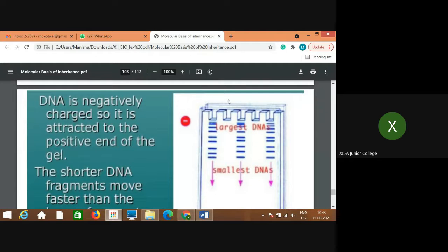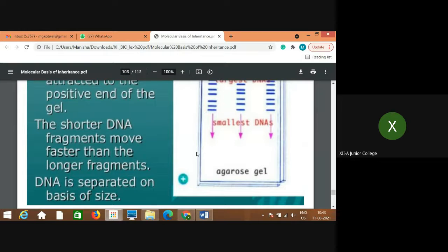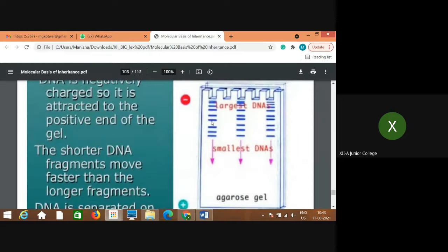Here is the negative pole and here is the positive pole. When the DNA sample is added to the agarose gel wells and electric current is passed, DNA being negatively charged will move towards the positive pole, the positively charged end.